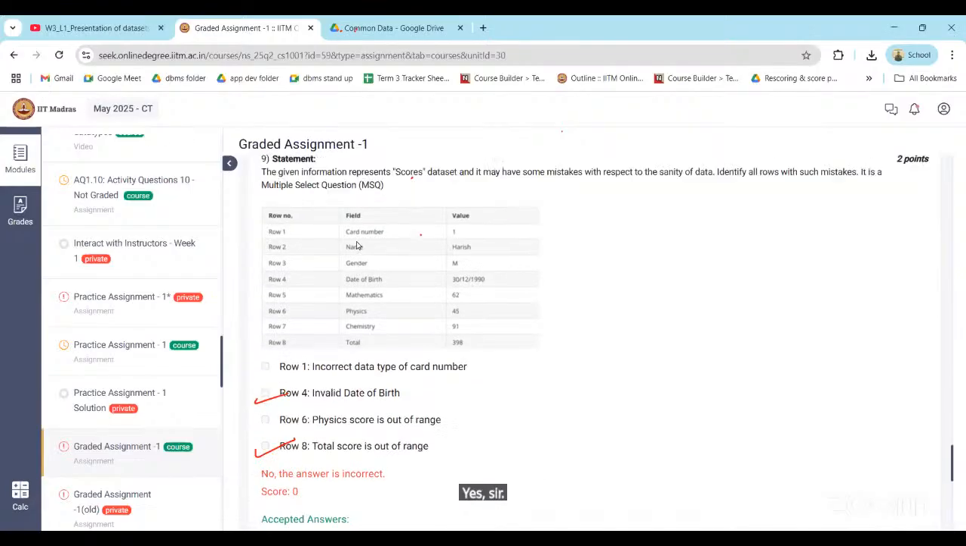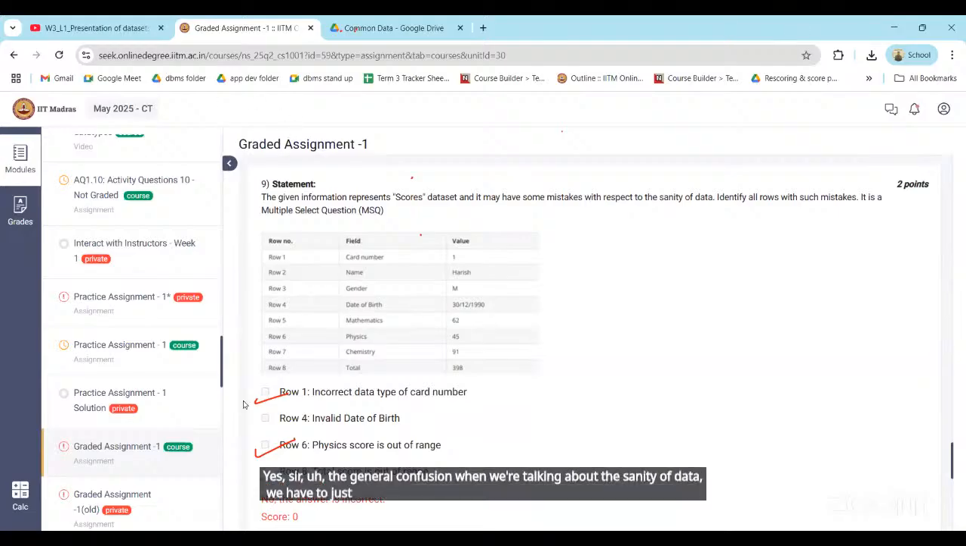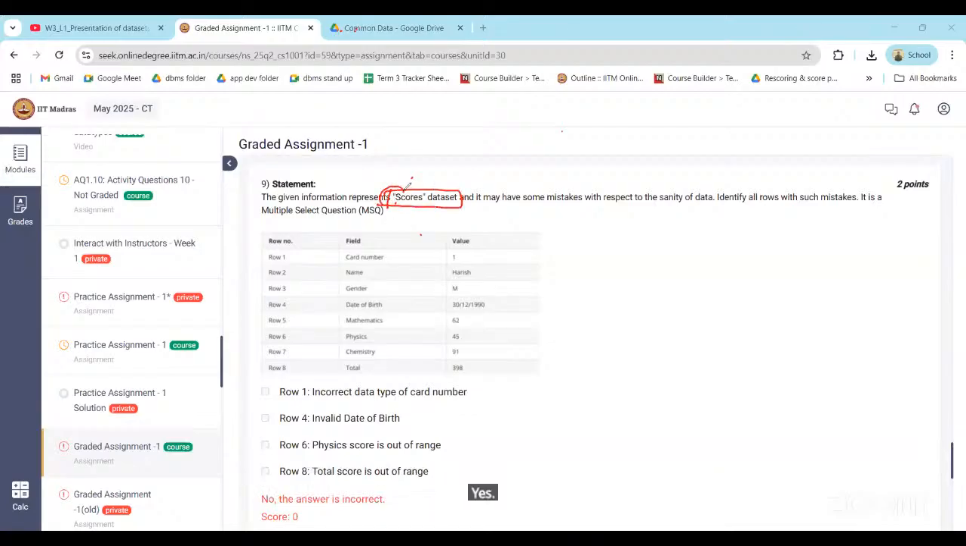The general confusion when we are talking about the sanity of data is that we have to check the sanity of data with respect to the IITM structured data set, not the universal one. Whatever data set we mentioned here, that's it.